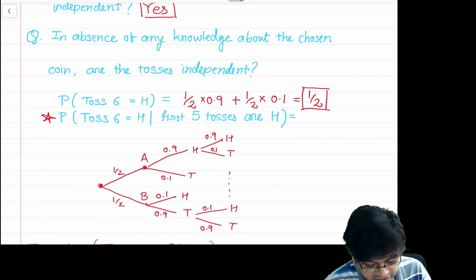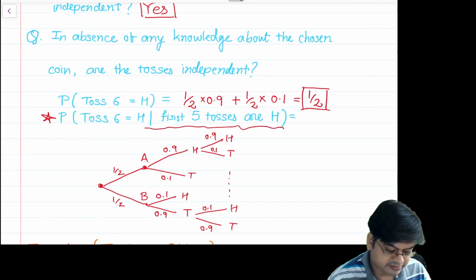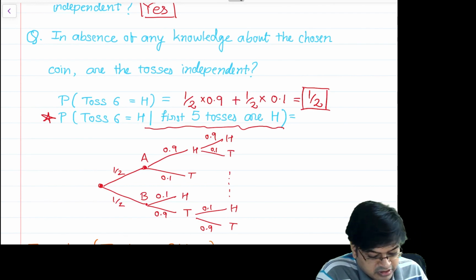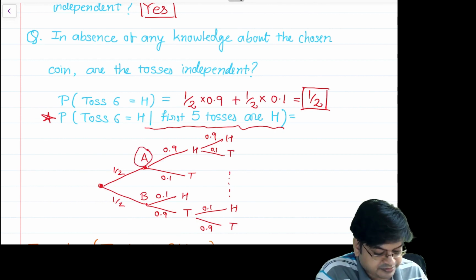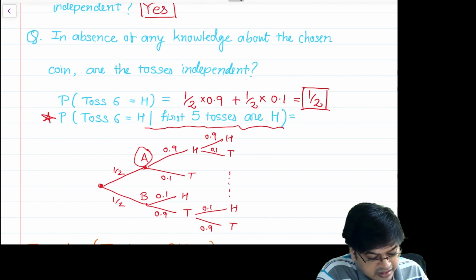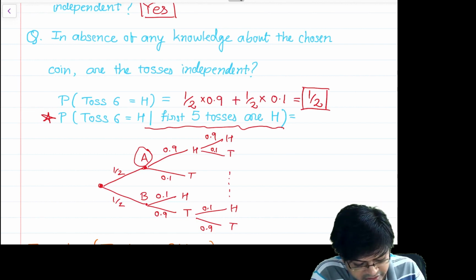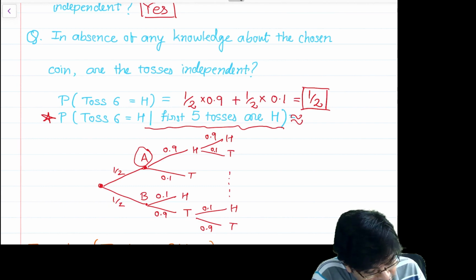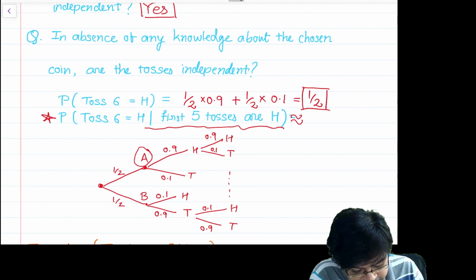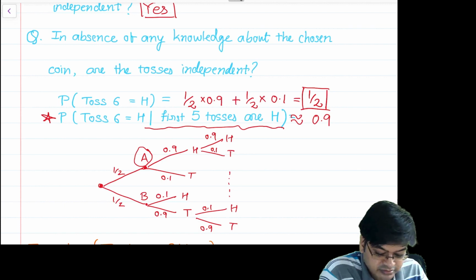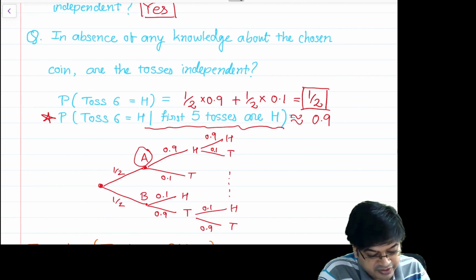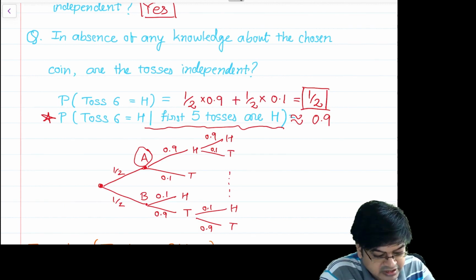Now this will consistently bias your idea. For example, if the first 5 tosses are heads, then it is more likely that we have chosen coin A, correct? And then without much computing, intuitively I can say that toss 6 being heads will be approximately equal to 0.9.